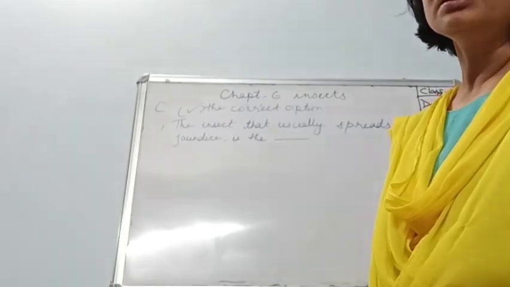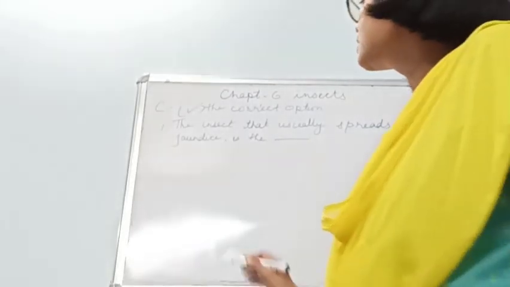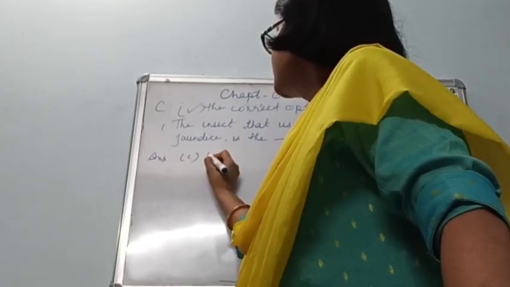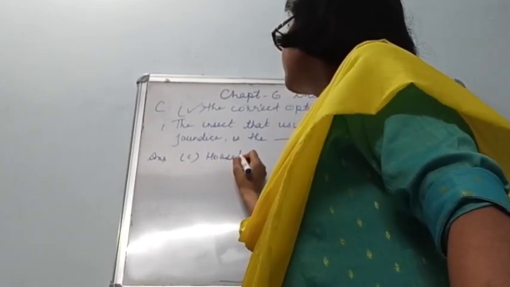So we are knowing the correct option, that is housefly. Answer is option C, housefly.